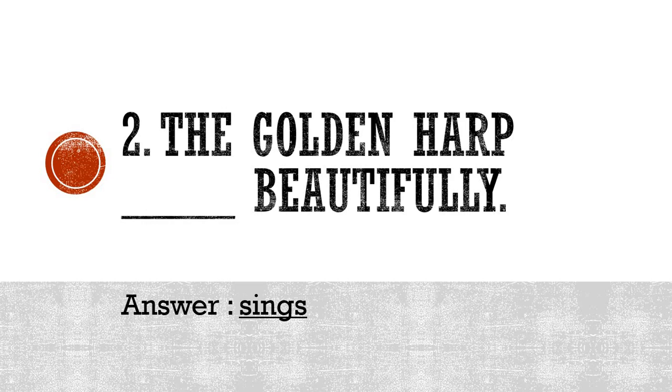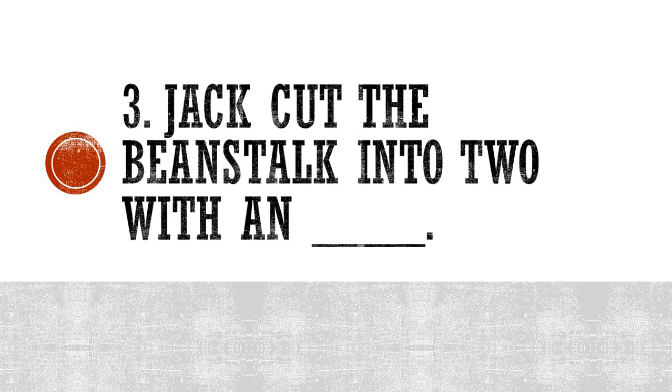Okay, so I hope that you have written the answers, for those who are not knowing the answer. Number 3. Jack cut the beanstalk into 2 with an dash. I repeat the question. Try to remember the sequence of the story entirely. You will get the answer for sure. Now the answer should start with a vowel, because here the N is written. This is also a kind of hint for those who are very near to the answer. You should think it properly. Something which starts with a vowel.